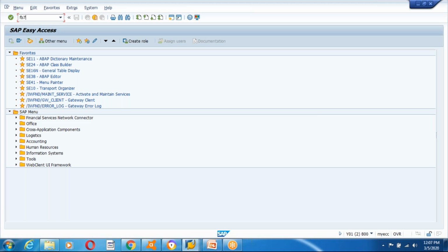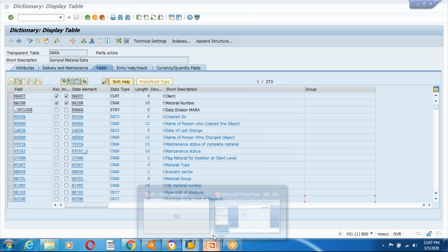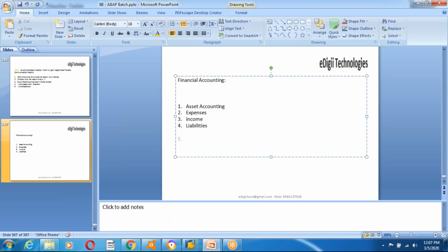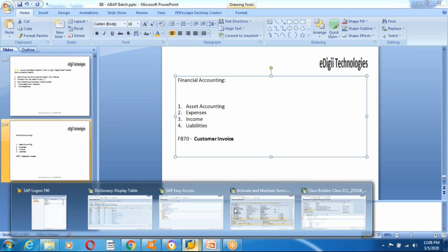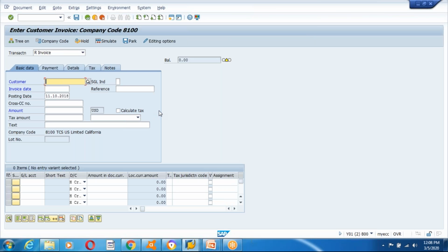The transaction is FB70, and these are the objects I am going to provide in your resume. You need to note down these transactions. So what exactly is FB70? It is for customer invoices. We create customer invoices using FB70. Maybe the customer bought something and we give the receipt, that is nothing but an invoice. I list what he bought and give him a slip. That's an invoice. So this is my customer, maybe F4.